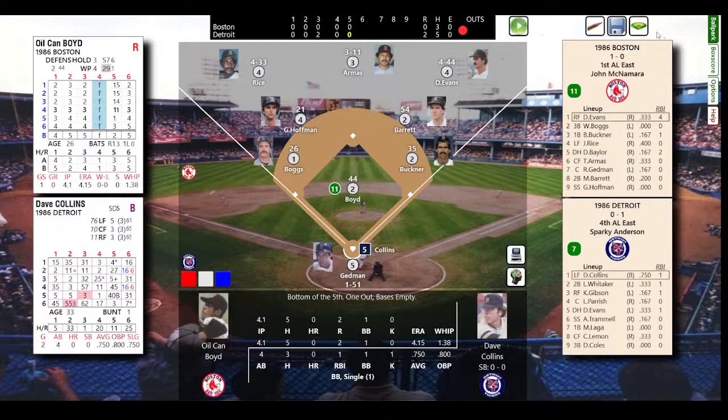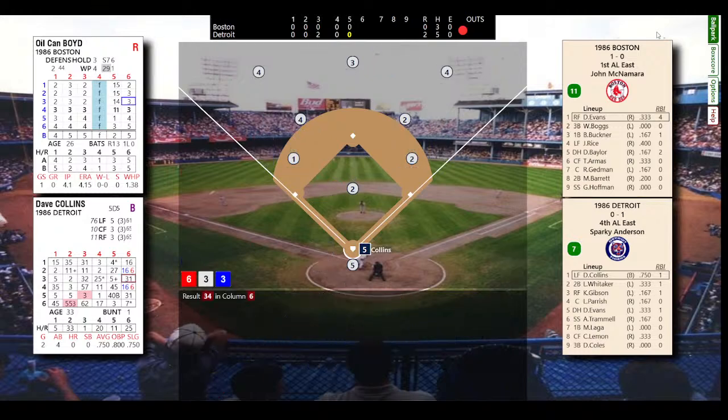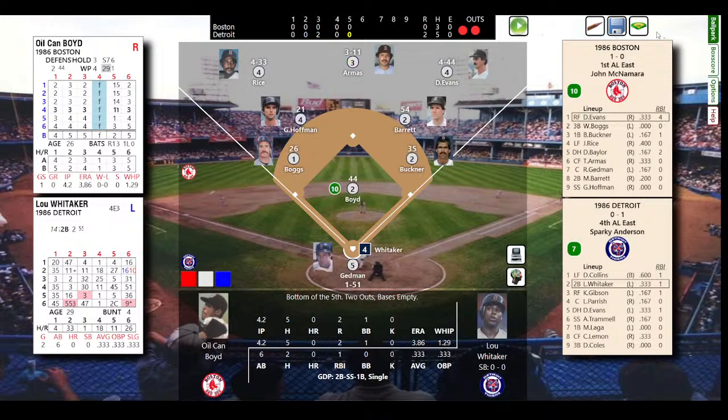And here's Collins. Collins has walked, has an RBI single. He is 3 for 4 on the season. And a short fly ball to Armas. He'll take care of that. Two gone, two outs, bases empty. And here's sweet Lou Whitaker, 1 for 2 today.